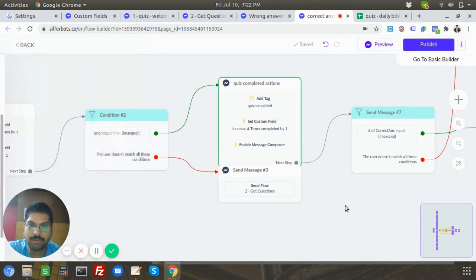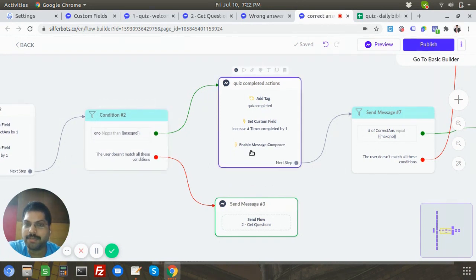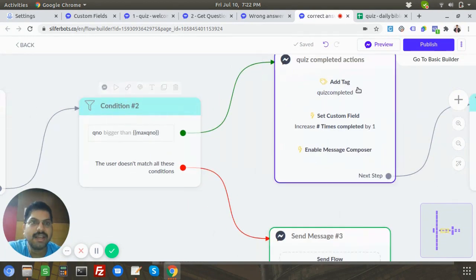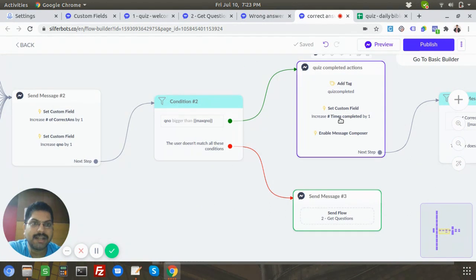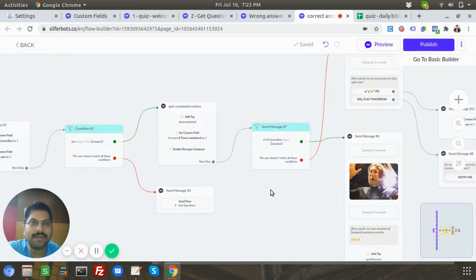Now, as long as the question number is less than or equal to 5, the message composer will be disabled. But once the question number is greater than 5, this tag will be added, the custom field is updated, and then we are enabling the message composer. Because if they want to type anything, I'm totally fine with that. Let them do that, right?